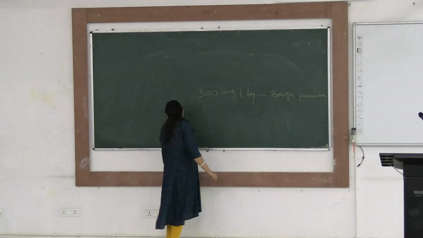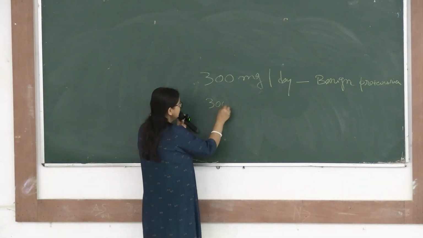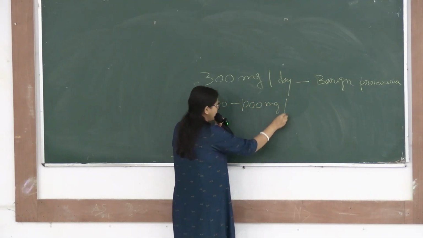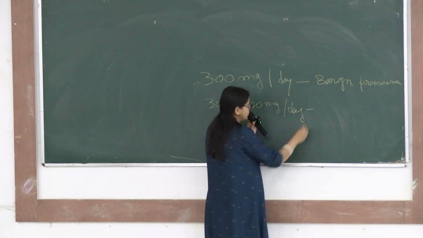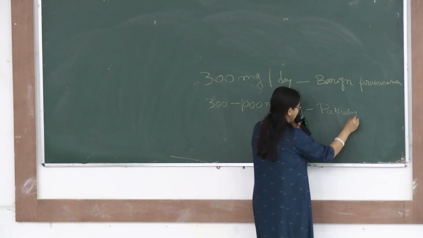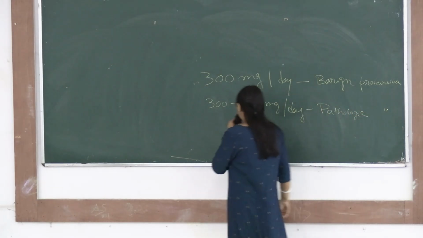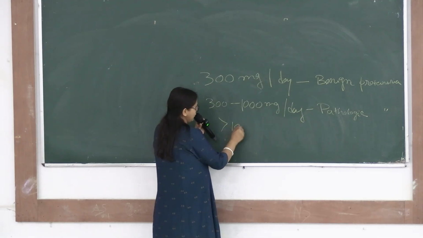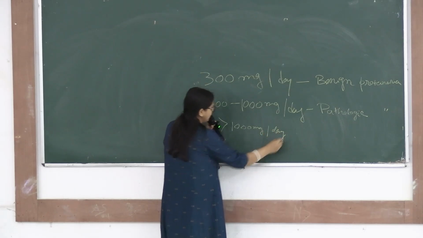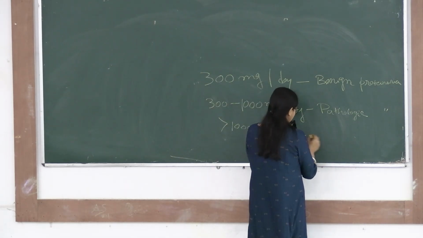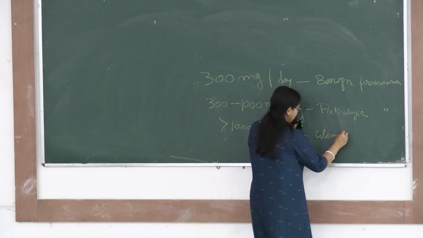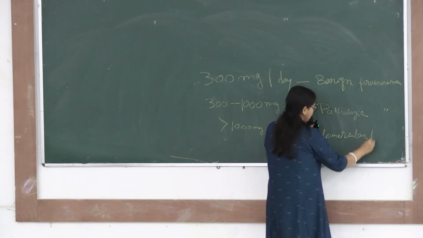Up to 300 milligram per day. When it is from 300 milligram to 1000 milligram per day, then it is called pathologic proteinuria. When it is more than 1000 milligram per day, or 1 gram per day, then it is called glomerular proteinuria.